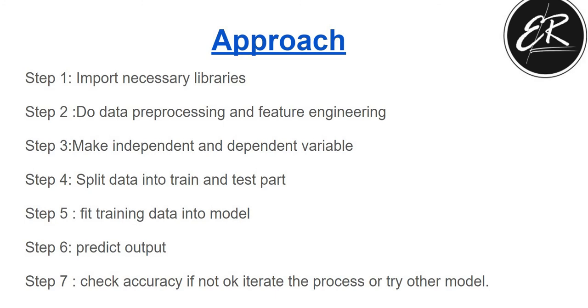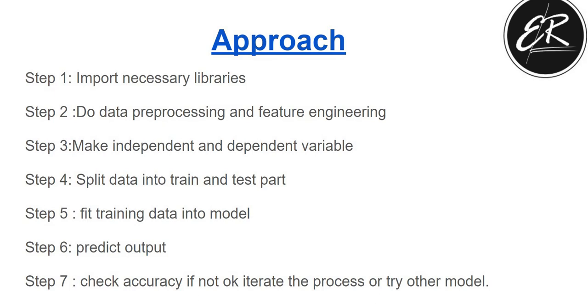After importing the necessary libraries, your second step should be data preprocessing. Data preprocessing means if you have null values in your data, then you must remove them or fill them with some accurate value. After that, if you need feature engineering, you must do that. Feature engineering means adding one or more columns to get insight into the dataset more clearly.